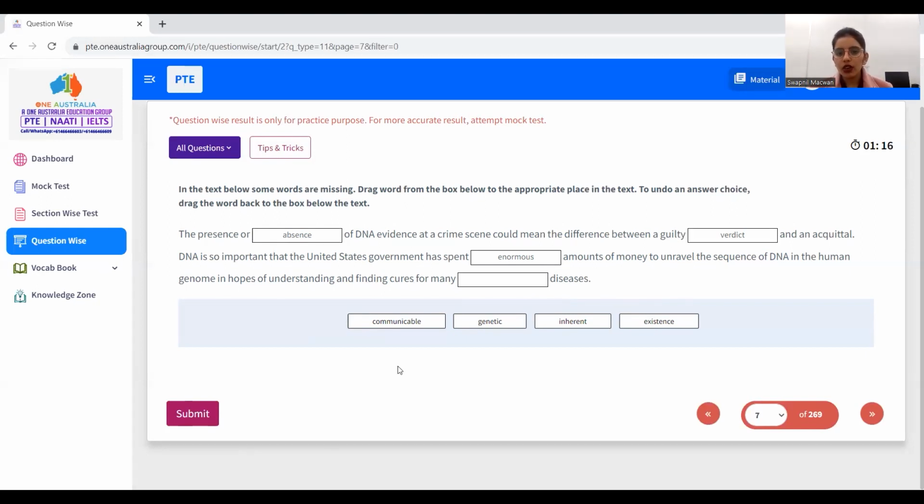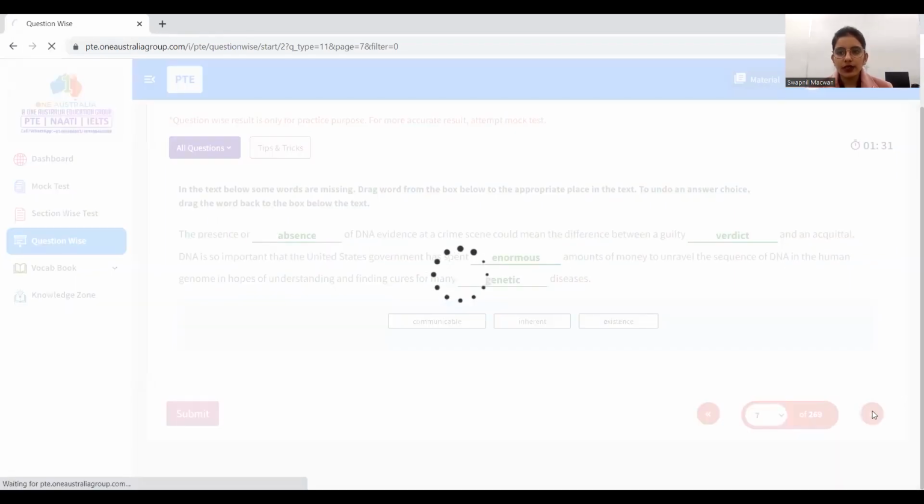The disease can be communicable or the disease can be genetic. But here in this passage, they are talking about DNA. So a DNA-related gene can't be communicable. It should be genetic disease. Yes. Next question.